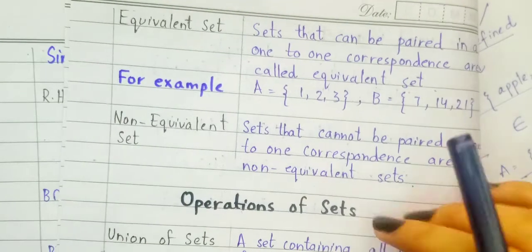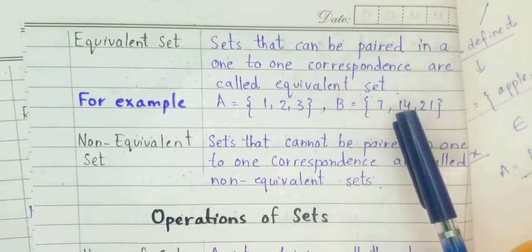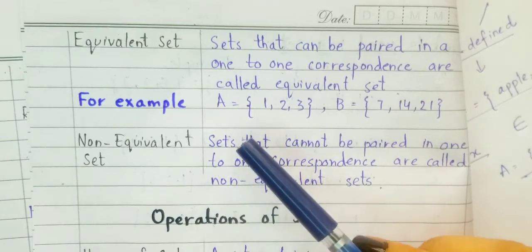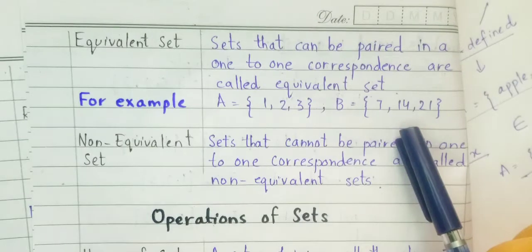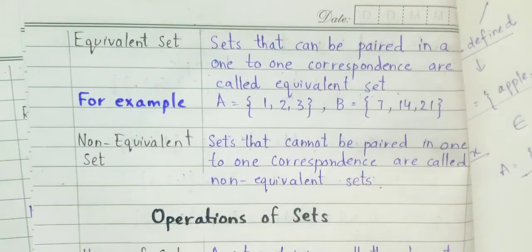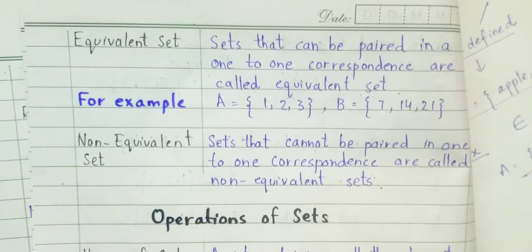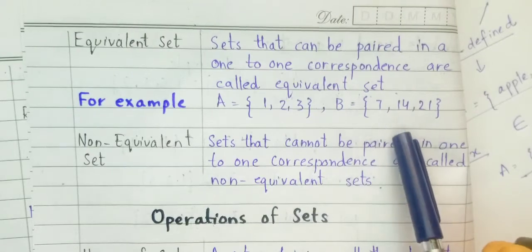Here it is written that sets that can be paired in a one-to-one correspondence are called equivalent sets. For example, A = {1, 2, 3} and B = {7, 14, 21}. Here the number of elements is the same. Set A has 3 elements, and set B also contains 3 elements.